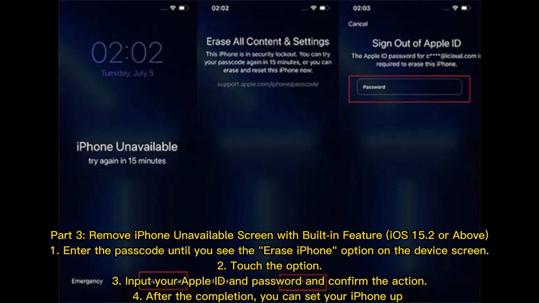Part 3. Remove iPhone unavailable screen with built-in feature iOS 15.2 or above. 1. Enter the passcode until you see the Erase iPhone option on the device screen. 2. Touch the option. 3. Input your Apple ID and password and confirm the action. 4. After the completion, you can set your iPhone up.